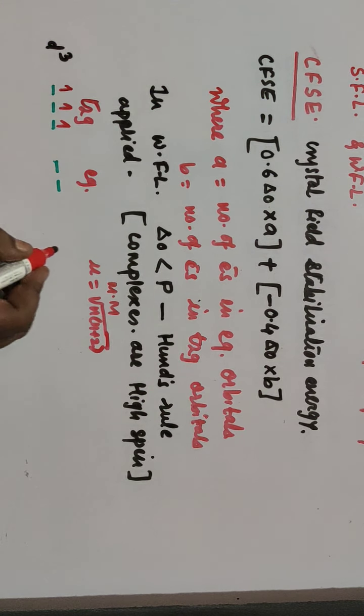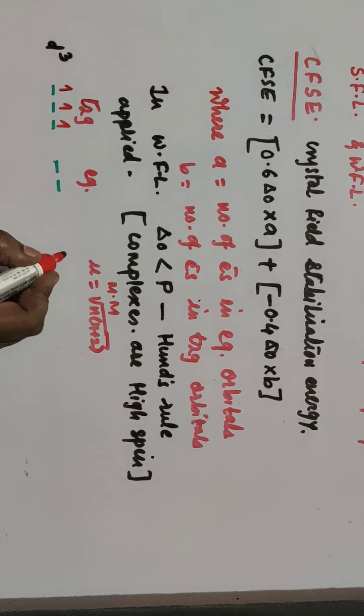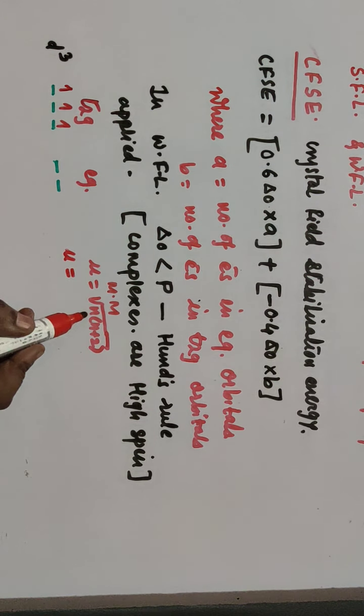Number of unpaired electrons. So when n is the number of unpaired electrons in case of d3, and when a weak field ligand is there, pairing does not take place. First all the electrons are filled singly according to Hund's rule, and so the number of unpaired electrons is 3.